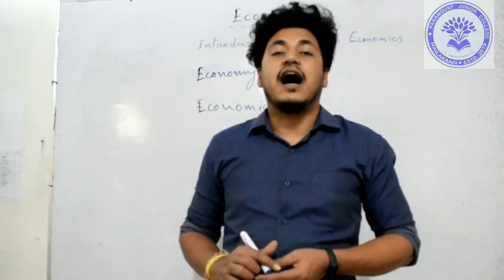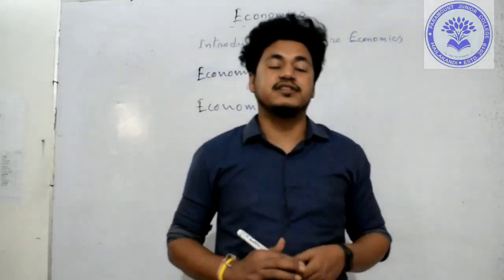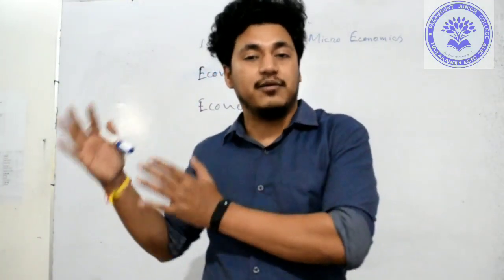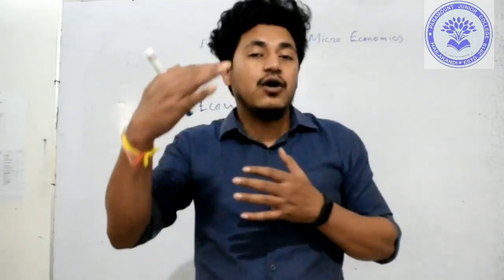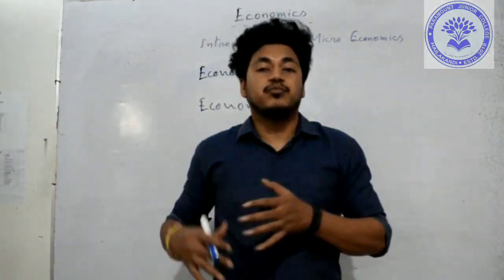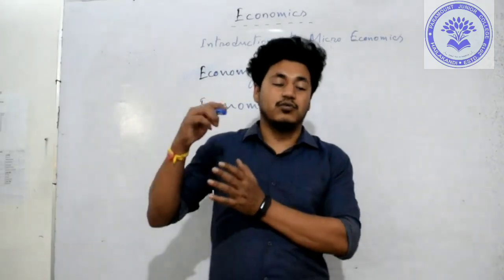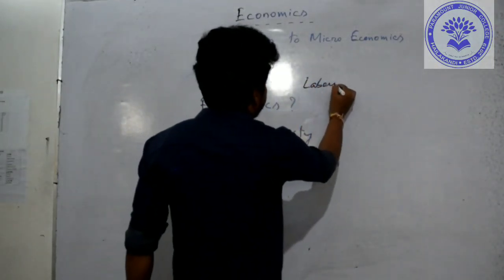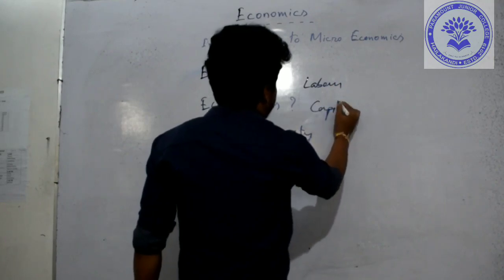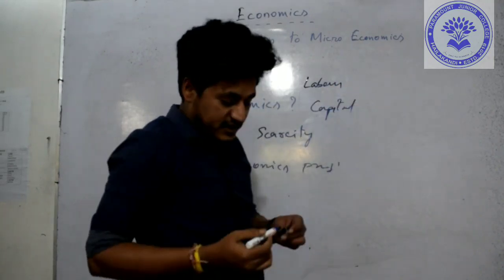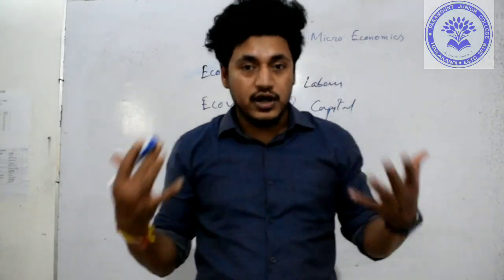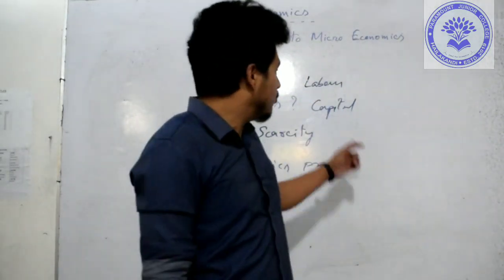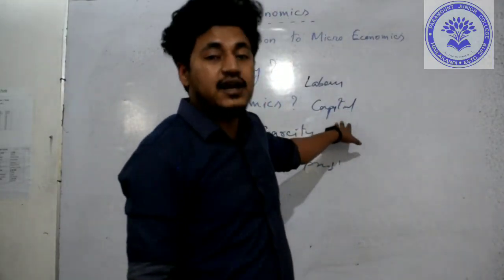Second one is how to produce. Now, in an economy, the second problem is that we have our resources, we have our labor, capital, etc. How will we proceed to produce those commodities? We can use two kinds of techniques. One is labor intensive, and the second one is capital intensive. Labor intensive means we will use more labor compared to capital, and capital intensive technique means we will use more capital and less labor.